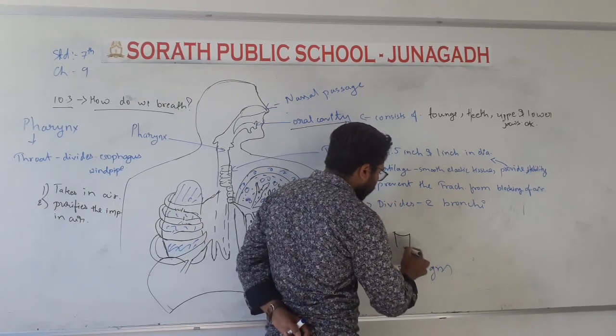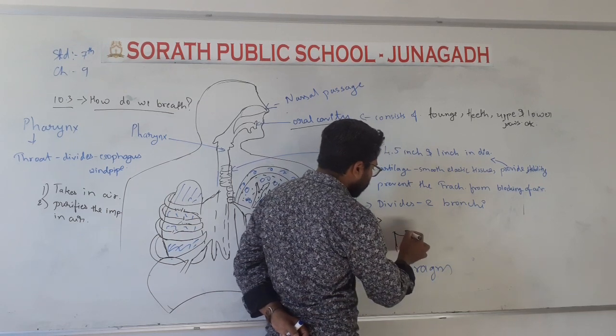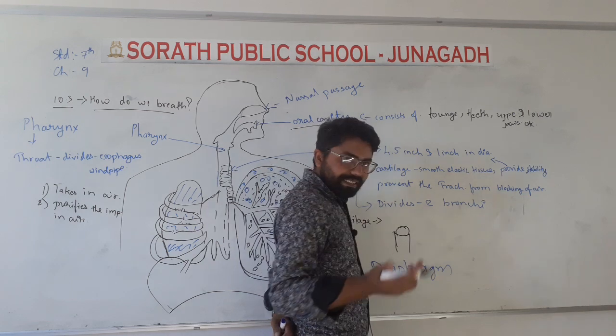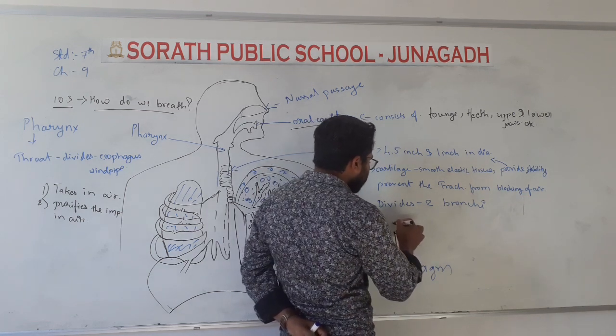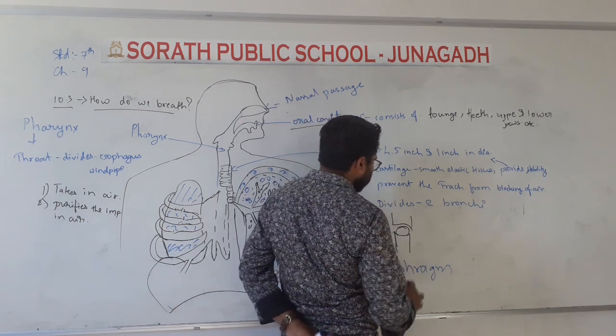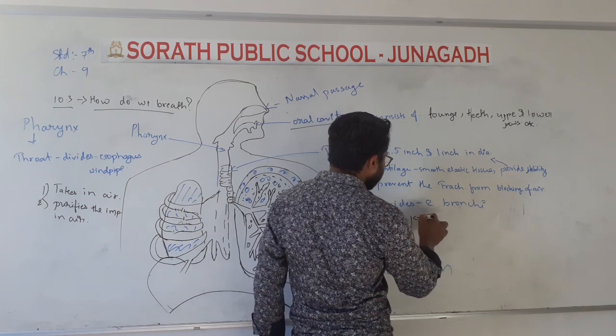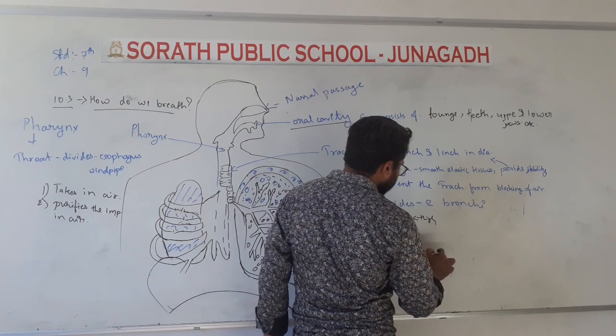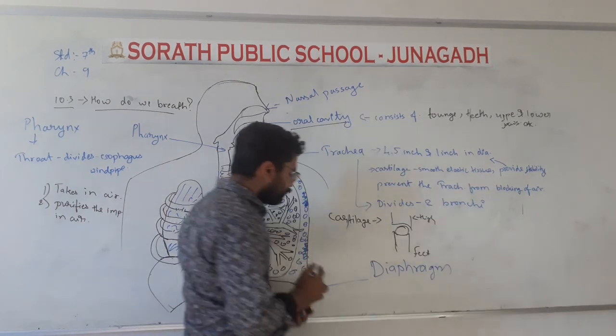ये हमारा पैर है जो डाउनवर्ड्स है, और यहाँ पे एक बॉल टाइप it is there, and again there is a leg. Okay, here it comes thigh, and here comes the feet. Okay, this is the feet part and this is the thigh part.